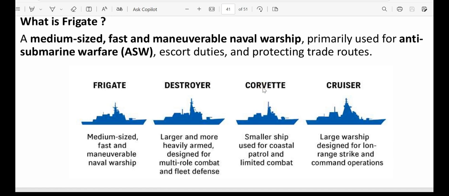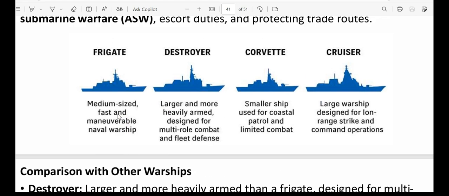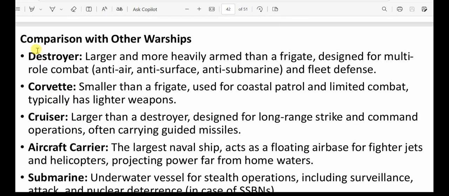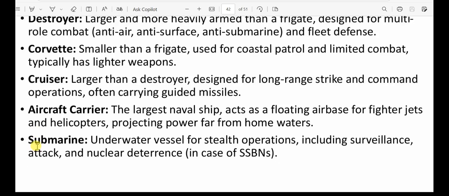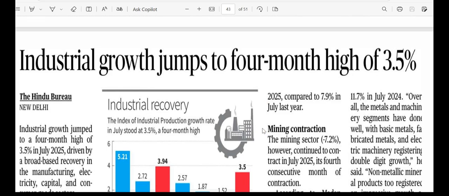Okay. Next we have frigate, medium sized. And next we have destroyer, which is larger compared to the frigate and heavily armed. Next we have cruiser. Basically, this cruiser is used for long range strike and command operation. And largest one is the aircraft carrier. And we have submarine that basically works underwater. Here I have mentioned about all destroyer, corvette, cruiser, aircraft carrier, submarine. Please go through it.